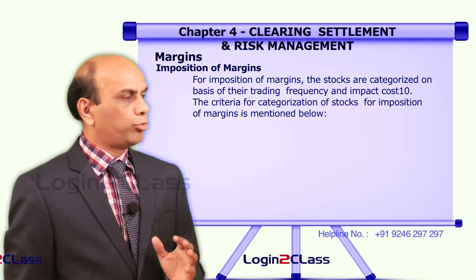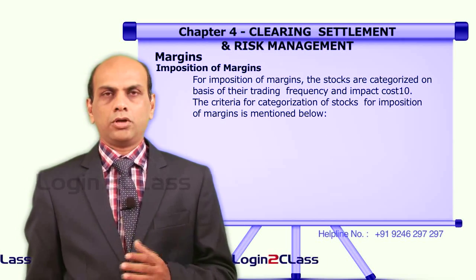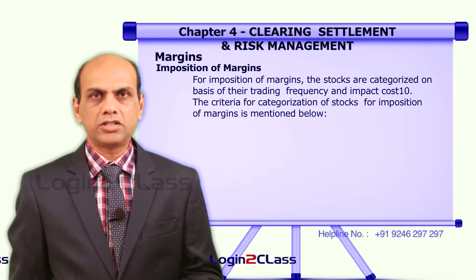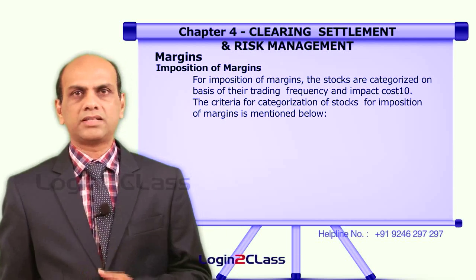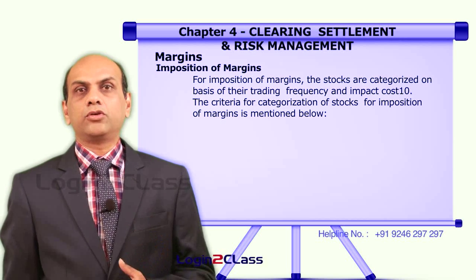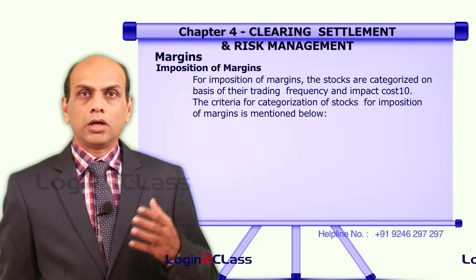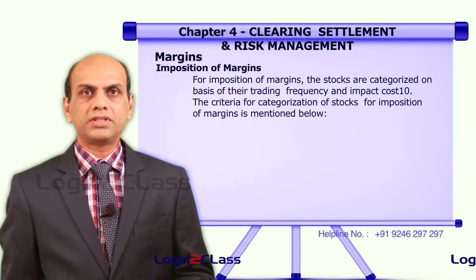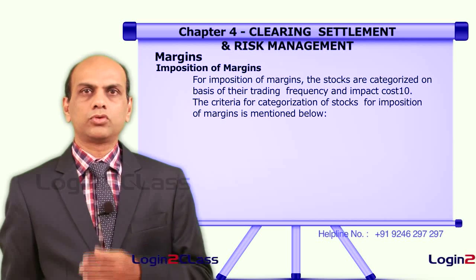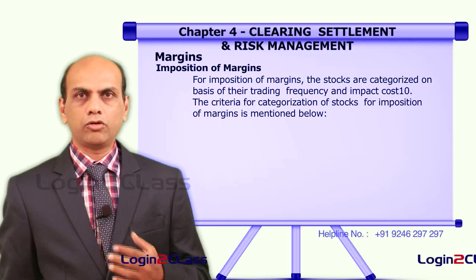Now, imposition of margins. We have just taken 15% as a margin for the security as a simple example, but every security has its own volatility, its own risk factor, because of the aggressive moves, nominal moves or small moves the security makes.